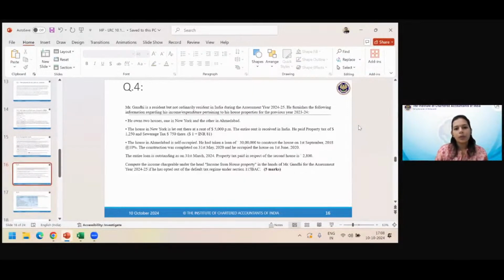Okay. Question number 4. Now we are at 508. So now we have either we can move ahead with house property or we can move ahead with salaries. Tell me what to do.